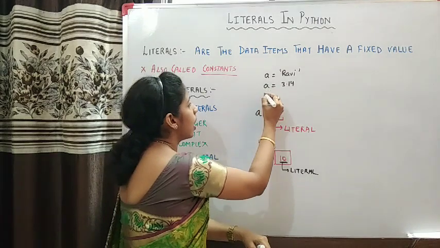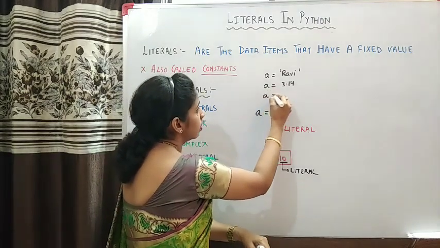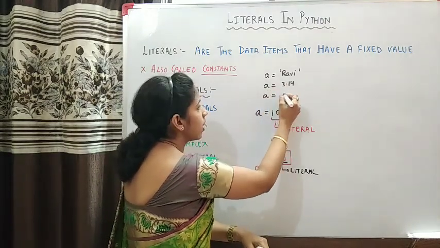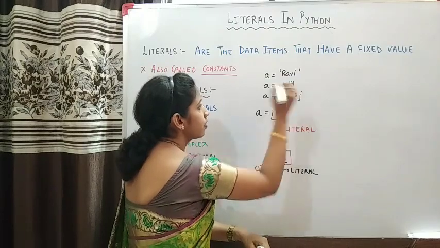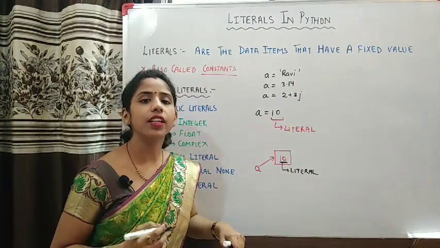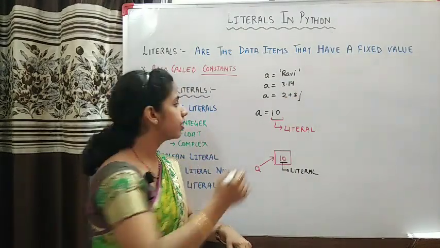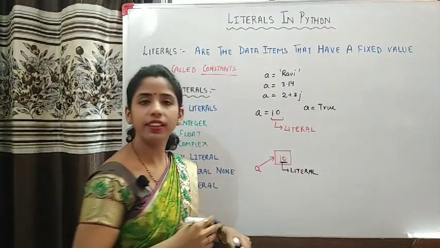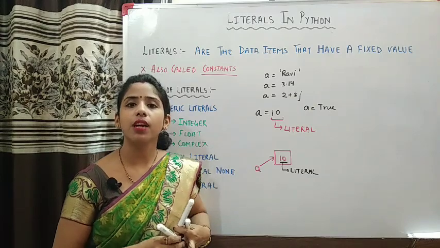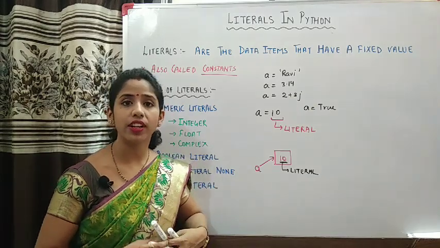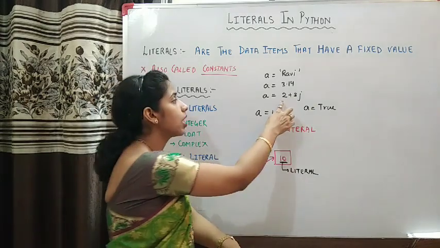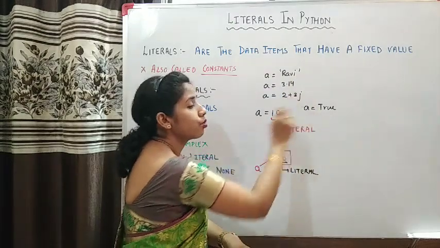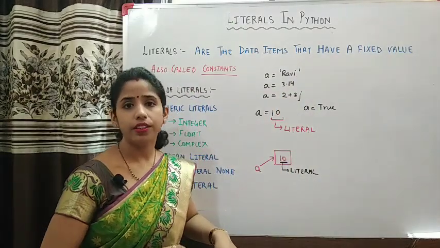Then I can assign a complex value like 2 plus 3j. One more example, a is equal to true, which comes under the Boolean category. So there are various types of values that you can assign to a variable, and all these types of values are called literals.